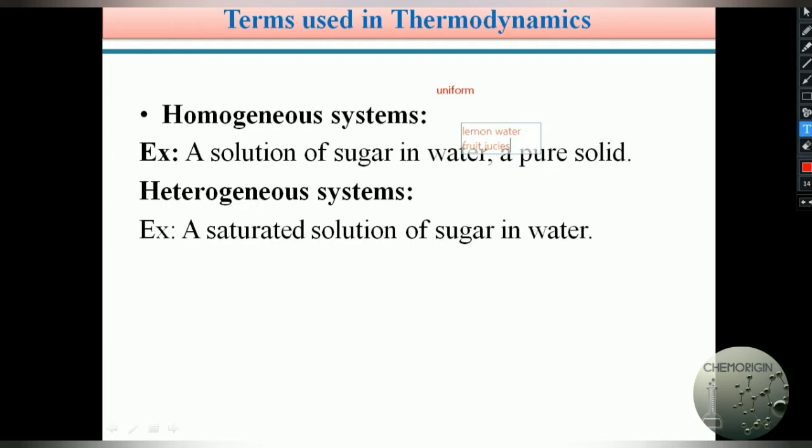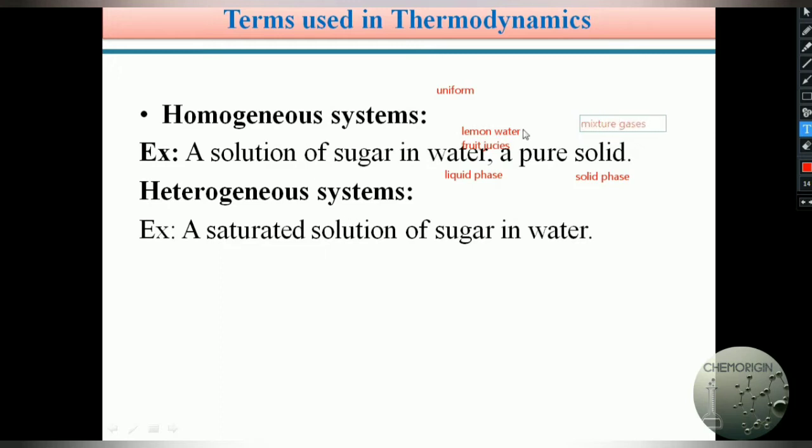After dissolving, the solution always looks to be in the liquid phase only. If you take sugar in water, this is always in the liquid phase only. Or you can take a pure solid, so it is in the solid phase only. Or you can take a mixture of gases. A mixture of gases is all in the gaseous phase only.